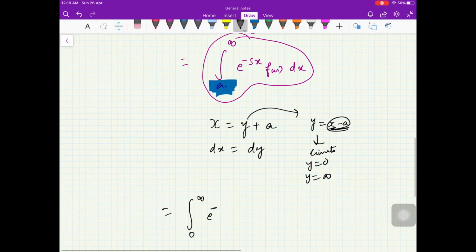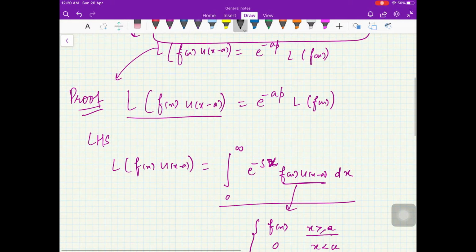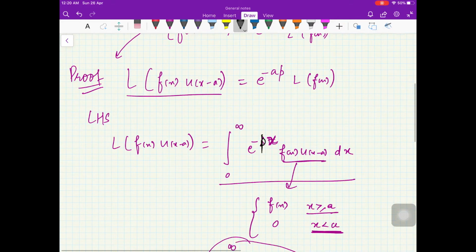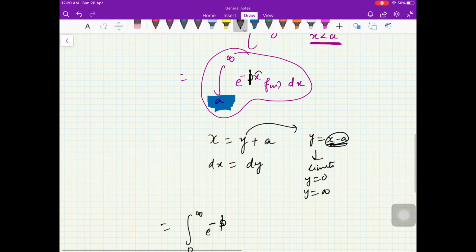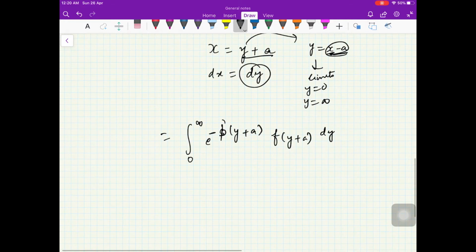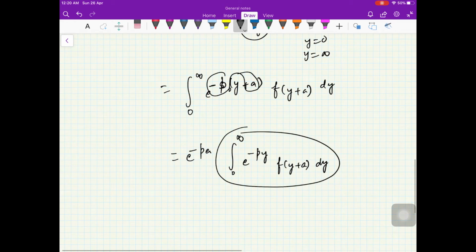So you will get the integral from 0 to infinity of e raised to minus s. Okay, and here I'm sorry, in the notation I have used the variable p. Here you see this is p. Actually some people use p or s, it is the same. So I'm using p here. In place of x you will put y plus a, and then you have f of y plus a here, and in place of dx you will put dy. Now you bring this pa term outside, so this is e raised to minus pa times the integral from 0 to infinity of e raised to minus py f of y plus a dy.